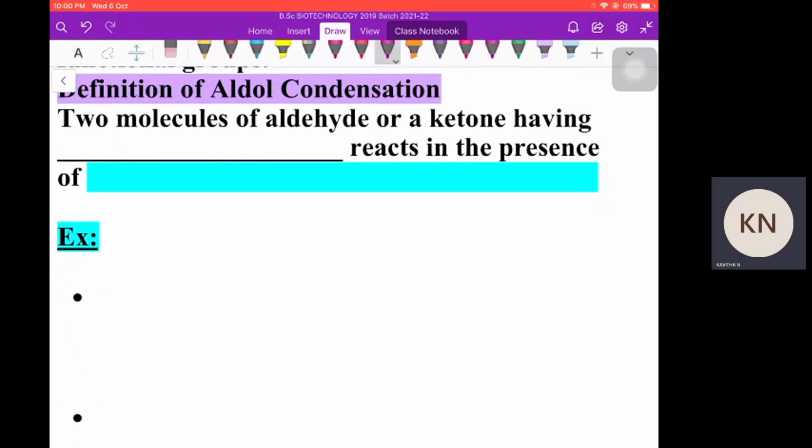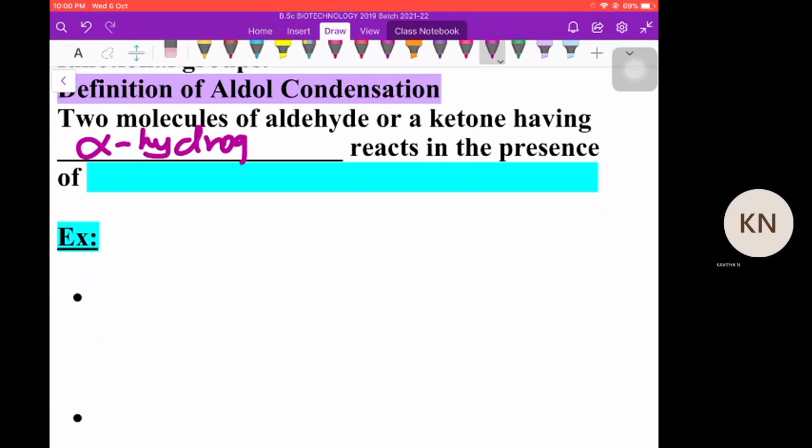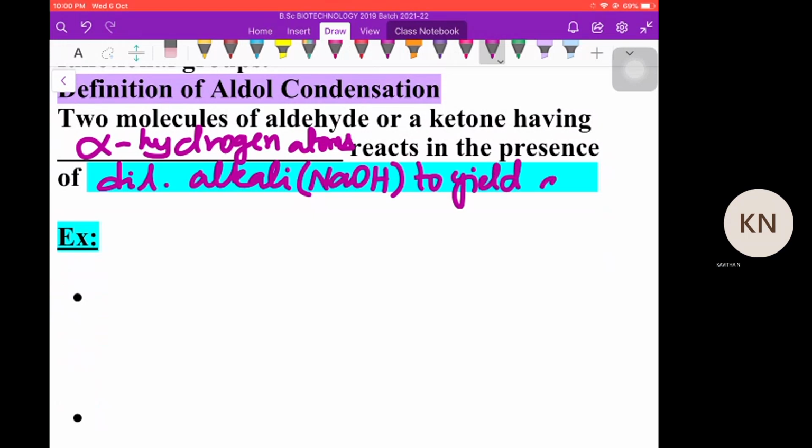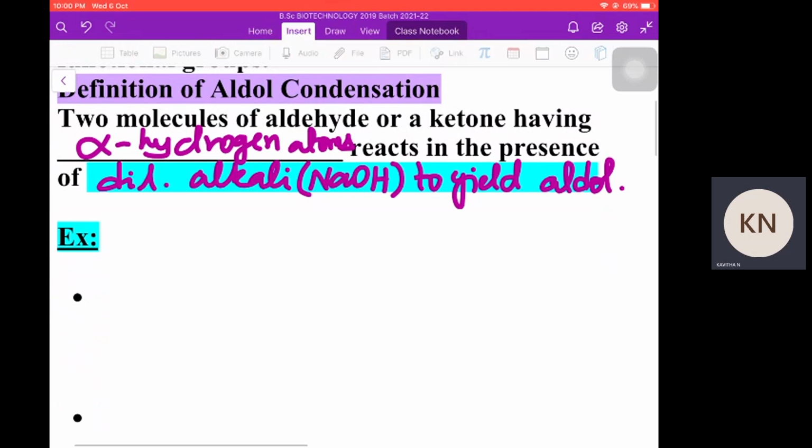What is the definition? Two molecules of aldehyde or two molecules of ketone having alpha hydrogen atoms react in presence of dilute alkali like NaOH or KOH to yield aldol. If it is obtained from ketones, it is called ketol.